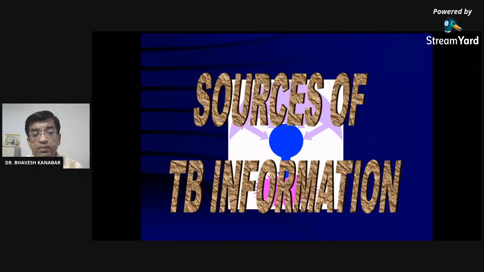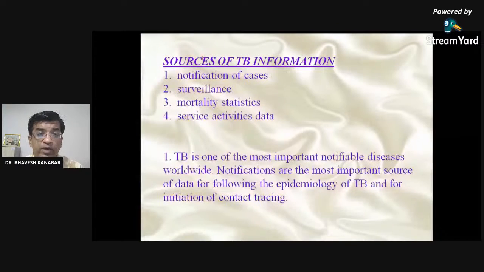Source of TB information. From where can we get the information that any person has TB? It is compulsory to notify TB, like in the case of COVID. In any government or private system, if a TB patient is found, the doctor has to compulsorily notify the government health system. Then surveillance, mortality statistics, and service activity data.